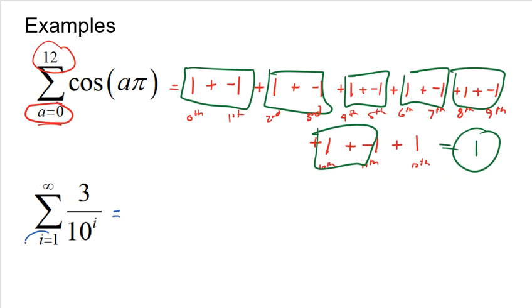So again, I'm going to start with the first term. So I'm going to plug in 1. If I plug in 1, I get 3/10. Okay, let's keep moving on. Plus, now I'm going to plug in 2 for the second term. So that's going to be 3 over 10 squared, which is 100. Okay, now I'm going to plug in 3 for the third term. That's going to be 3 over 10 cubed, which is 1,000.